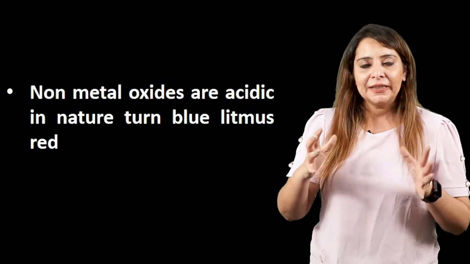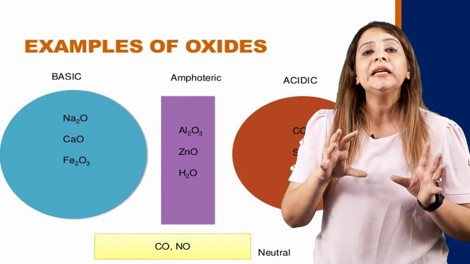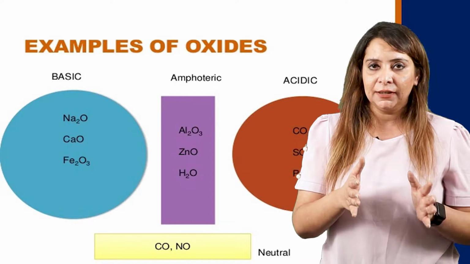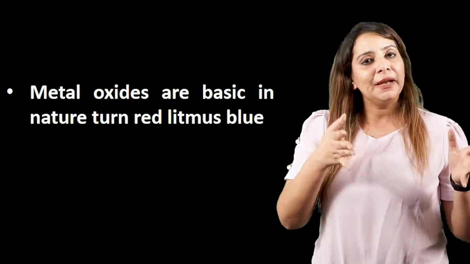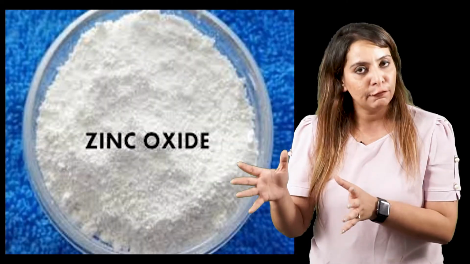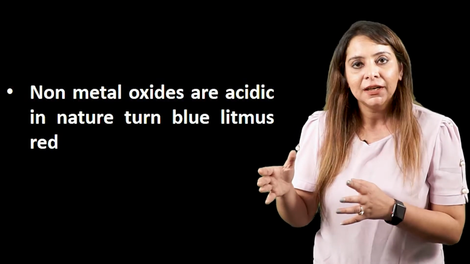So got it? Metal oxides are basic, but aluminium oxide and zinc oxide are amphoteric. And if we talk about non-metal oxides, they are acidic, right?